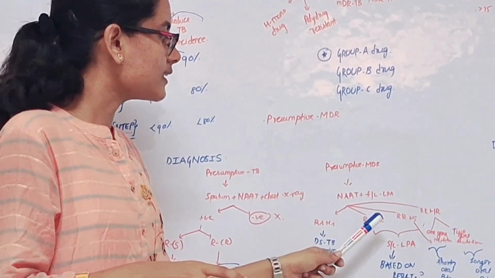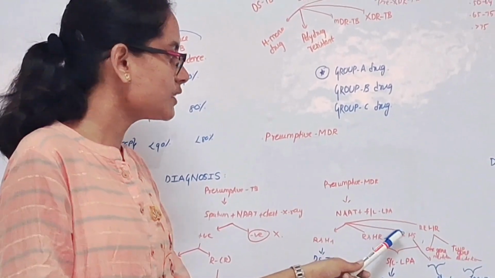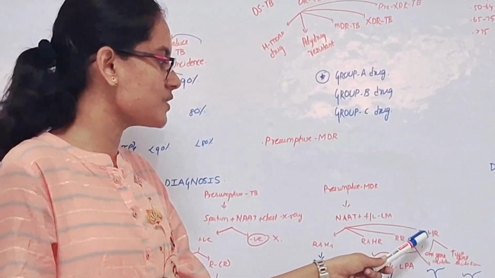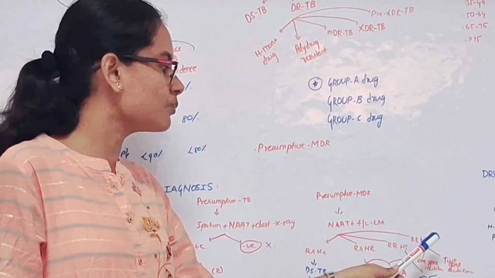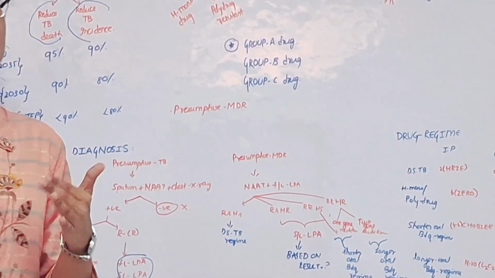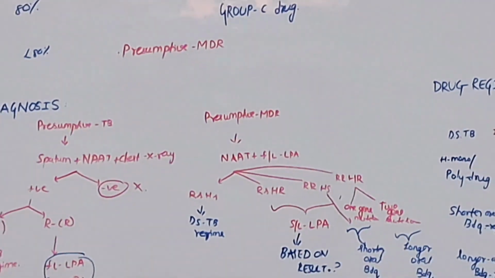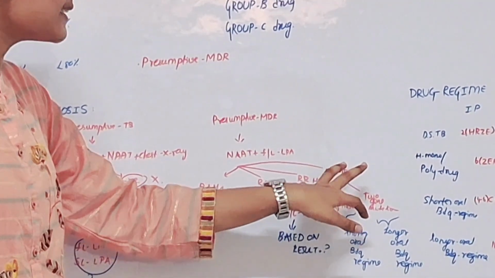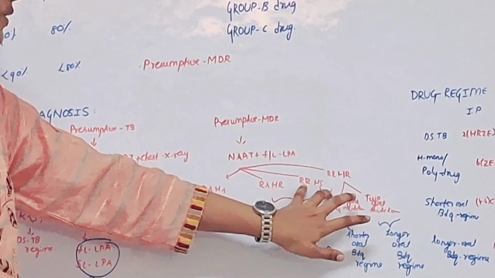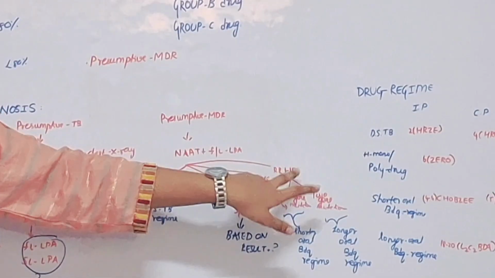Next, sensitive to rifampicin, resistant to isoniazid. Next, you have resistant to rifampicin and sensitive to isoniazid, and resistant to both groups of drugs. So we have to undergo further investigations like first line and second line probe assay. So if a patient is resistant to rifampicin and sensitive to isoniazid, and resistant to both these groups of drugs, which may be due to mutation,